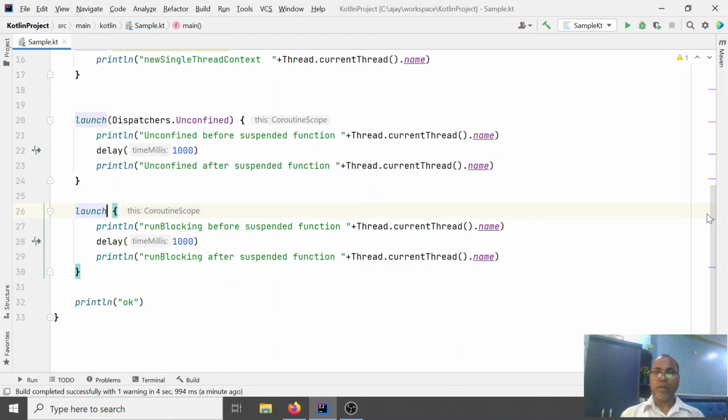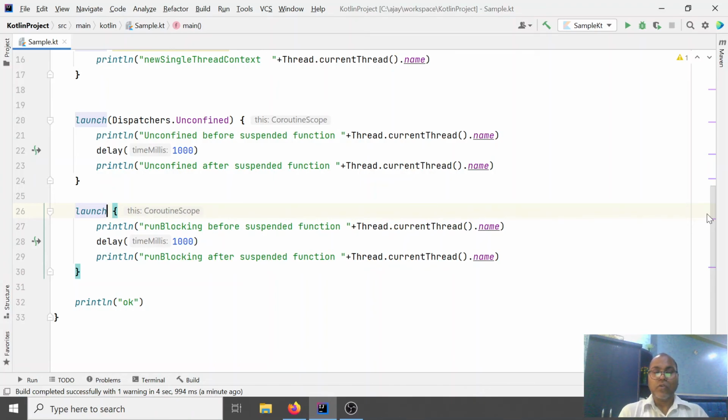Maybe your current thread is free to run your set of code. Maybe after suspension the main thread is in a busy state, so your code continues on maybe a different thread or the main thread. It might be the case that your code is suspended and after resuming, at that time the main thread is available, then the main thread will continue.